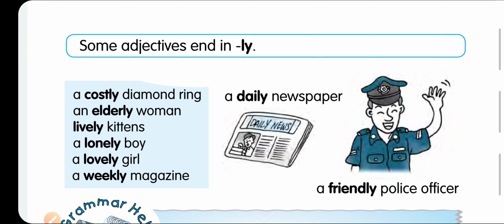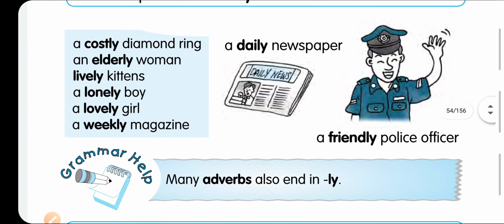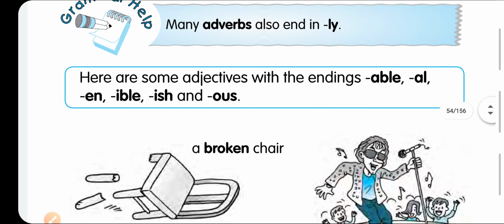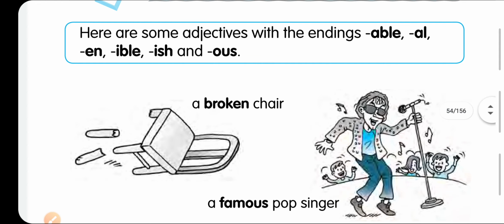A daily newspaper means it comes every day, that's why it is daily. A friendly police officer, he is very much friendly, he helps everyone, that's why a friendly police officer. Friendly is also an adjective. And some adjectives you can see here which end with able, al, en, ible, ish, ous.